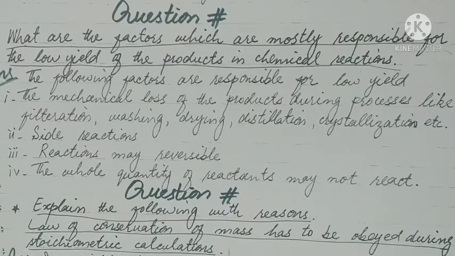Part B of question number 24. What are the factors which are mostly responsible for the low yield of the products in chemical reactions? The following factors are responsible for low yield. Number 1. The mechanical loss of the products during processes like filtration, washing, drying, distillation, crystallization, etc. Number 2. Side reactions may occur. Number 3. Reactions may be reversible. Number 4. The whole quantity of the reactants may not react. Number 5. The reactants may be impure.